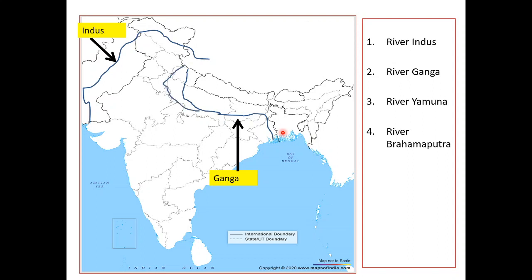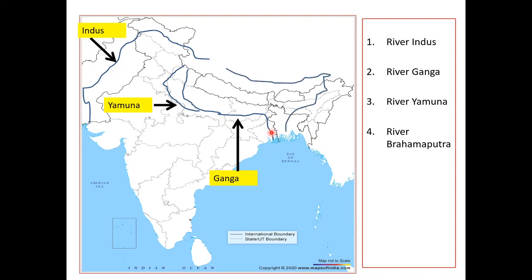So this is river Yamuna. It also originates from the Yamunotri glacier in Uttarakhand, and it is a tributary of river Ganga. They both merge near Allahabad. You have seen that there is a Triveni Sangam, Ganga, Yamuna, Saraswati, and from there it becomes a single river named Ganga.